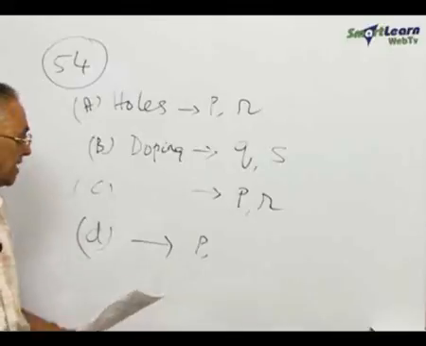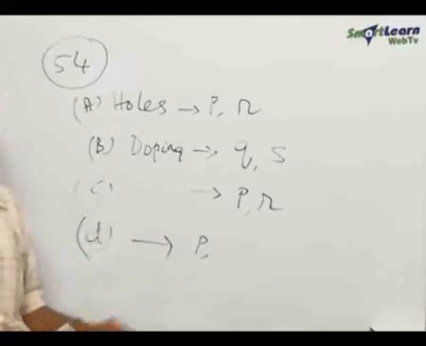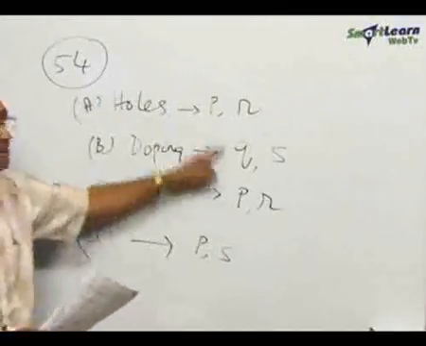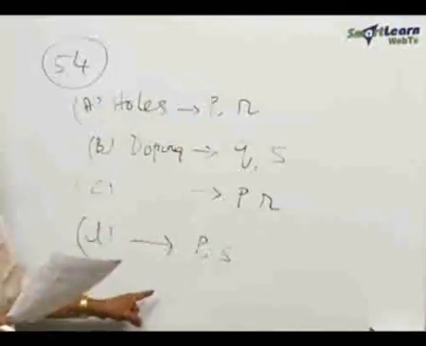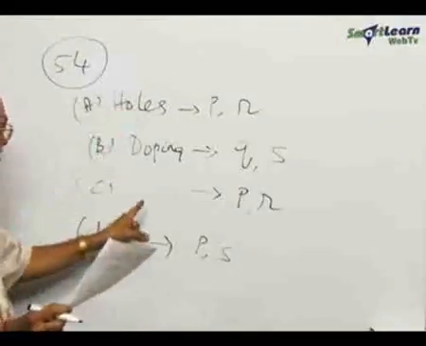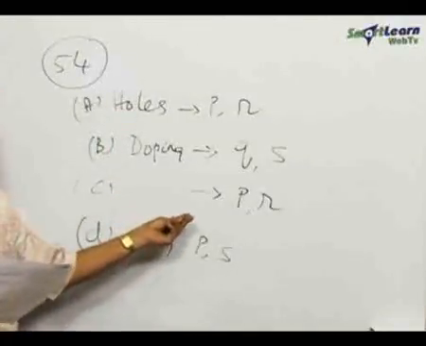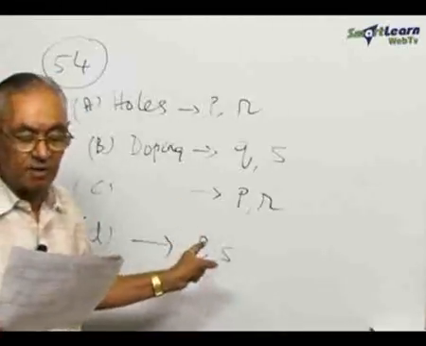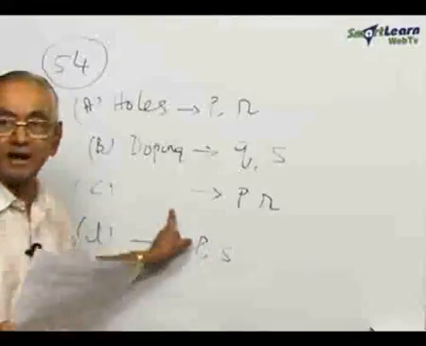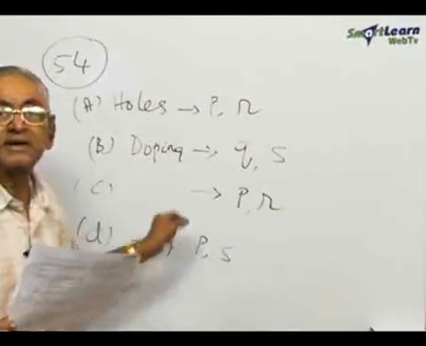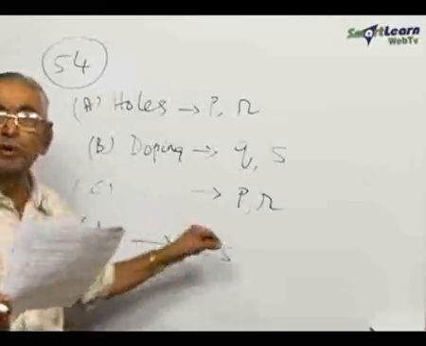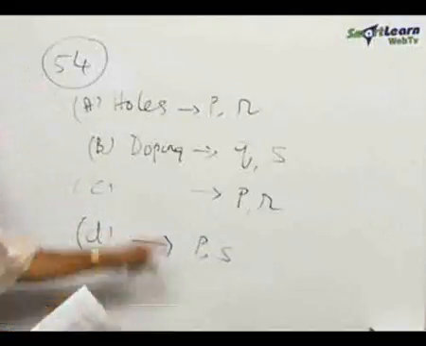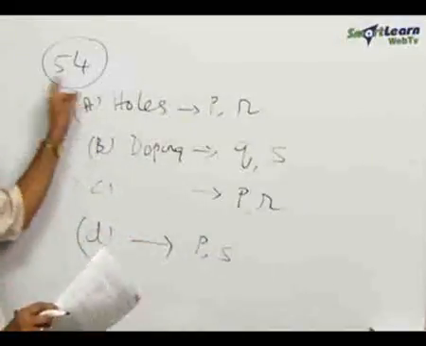In addition to that, it can result in two different types of doping. Therefore, it is P and S. These are all the corresponding matching items. I have not written all of C and D because the slightly bigger sentences are already in the question paper available with you. C is imperfections observed in the case of the three elements, and the next one is addition of a very small amount of a foreign impurity in the crystal structure. So, these are the corresponding matching items and the correct answers for question number 54.